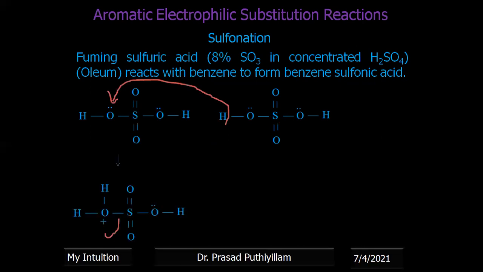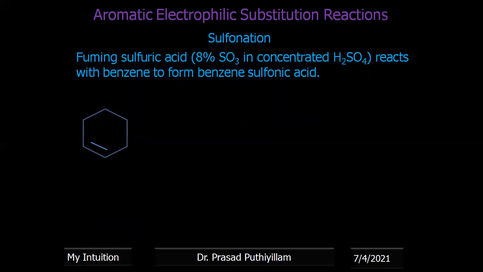Through the possible rearrangements, we finally get SO3 as the attacking electrophile. Even this particular ion can be considered as the electrophile, but SO3 has better stability, so SO3 is treated as the electrophile.